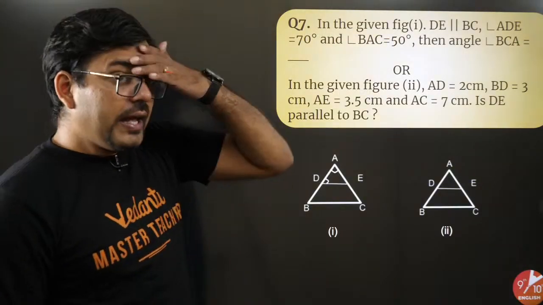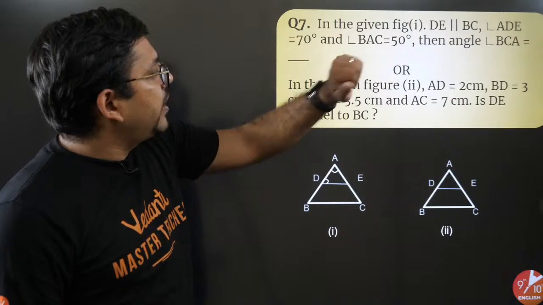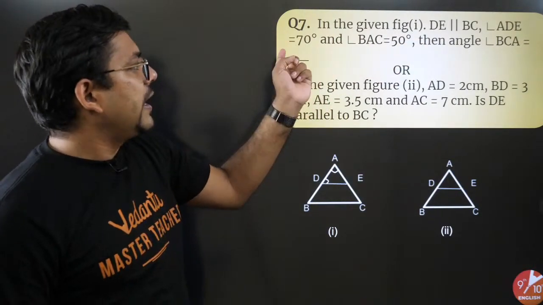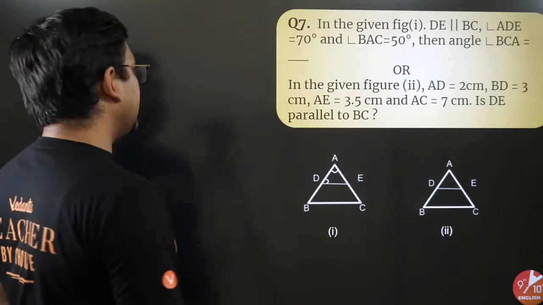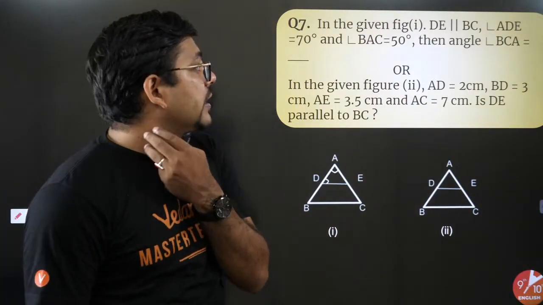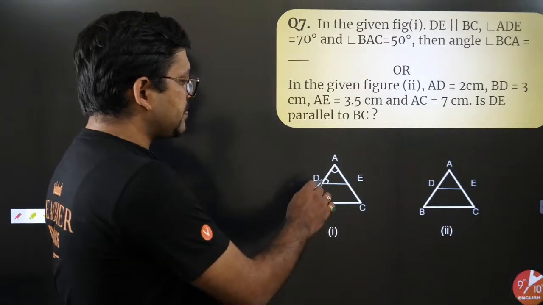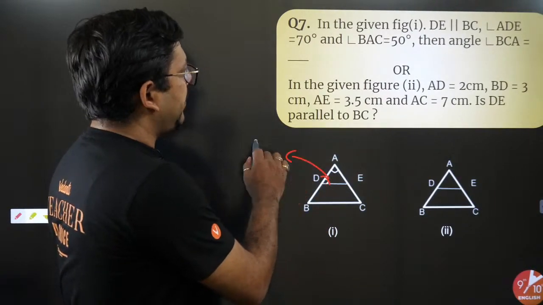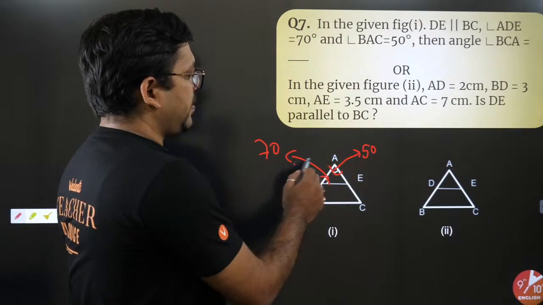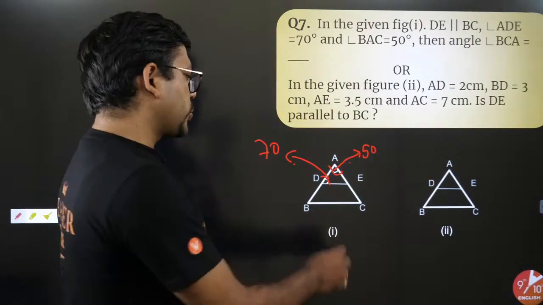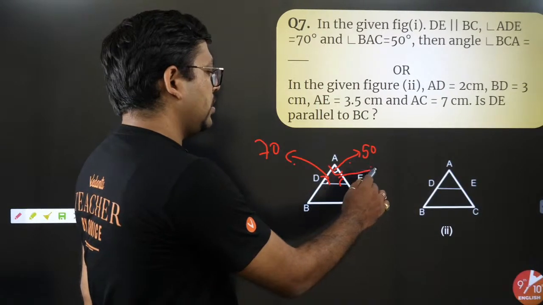Next question says, in the given figure, DE is parallel to BC and angle ADE is 70 degree, angle BAC is 50 degree. Then angle BCA. Everyone please pay attention. This is 70, this is 50. So if this is 70 and this is 50, that is 120. So surely the third angle would be 60.